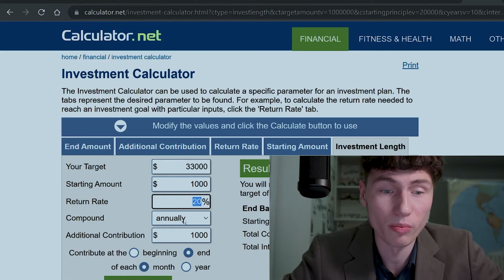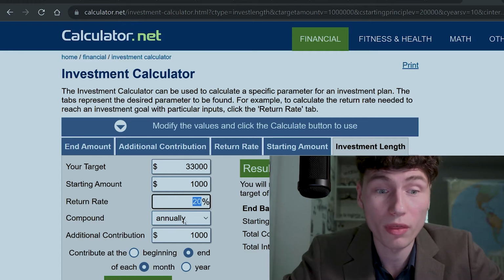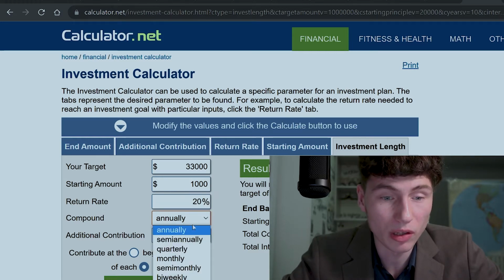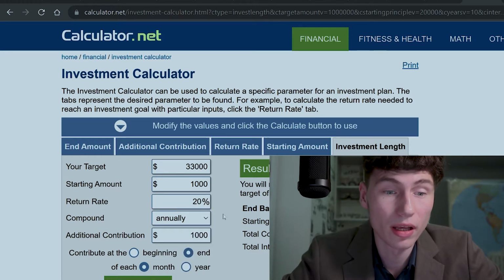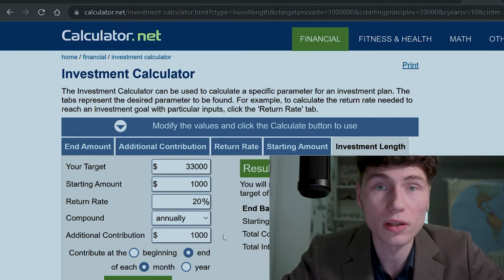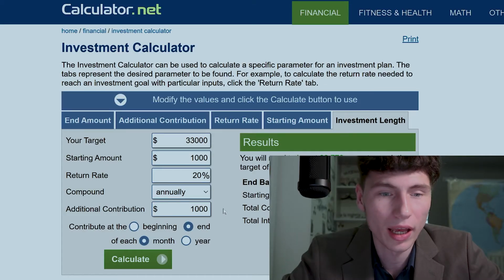I suggest making this annually, not more frequent than that, because this is the time when you will reinvest your capital back, what you've earned. Let it be annually, and additional contributions, again $1,000 at the end of each month. All right, and now by pressing calculate we will see how much time we need for reaching our financial safety.